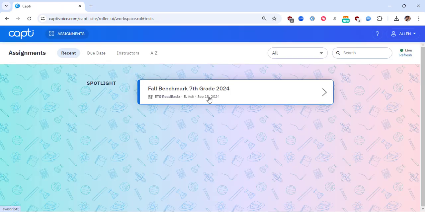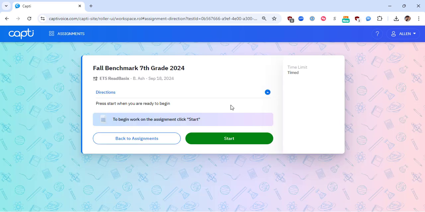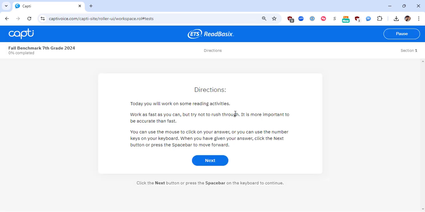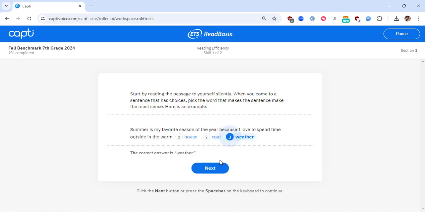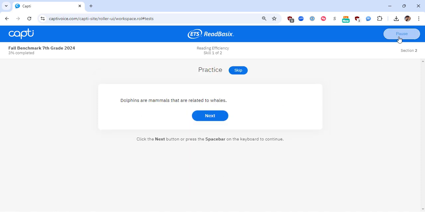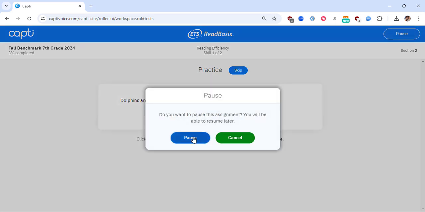Students will see the assessment when they first log in to Capti. All they need to do is click on the test, read the directions, and press Start to begin. Once students are actively in the assessment, they can pause and leave the assessment at any time by clicking the Pause button in the top right corner.